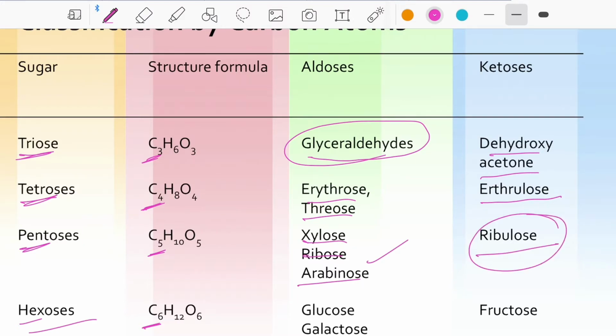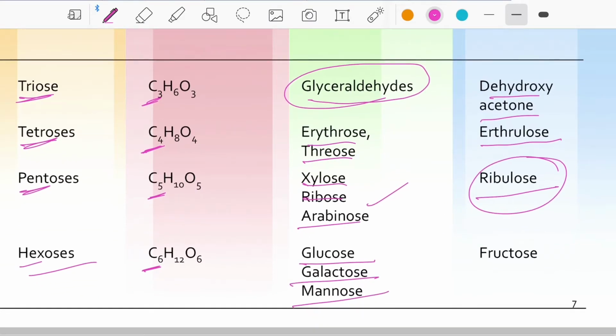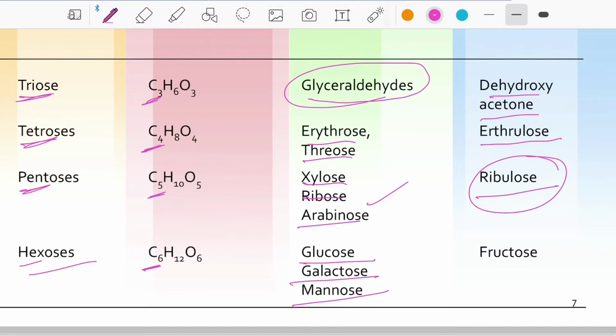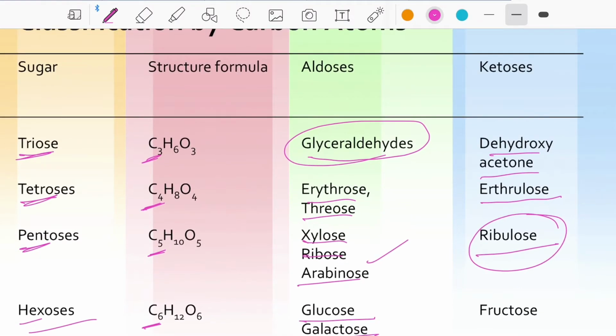In the case of hexoses, which we normally know as monosaccharides, the aldoses are glucose, galactose, and mannose. And the ketose is fructose, as we discussed before, and I also showed the ketone C double bond O group in fructose.